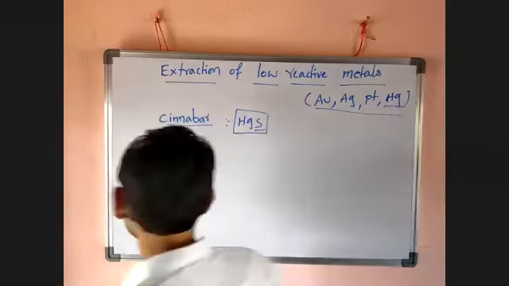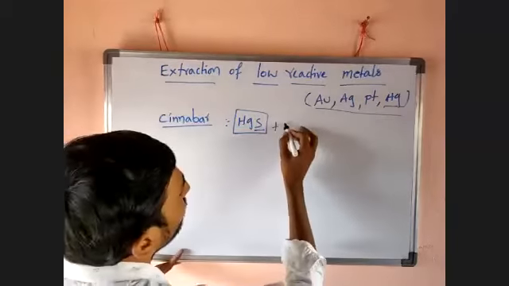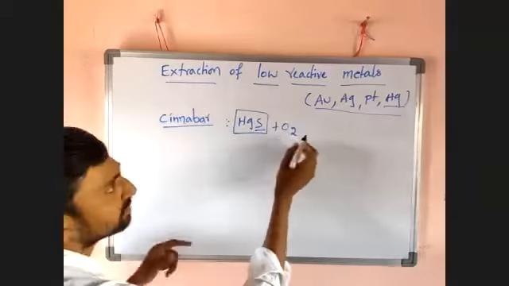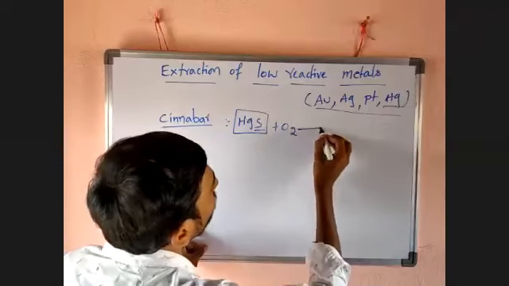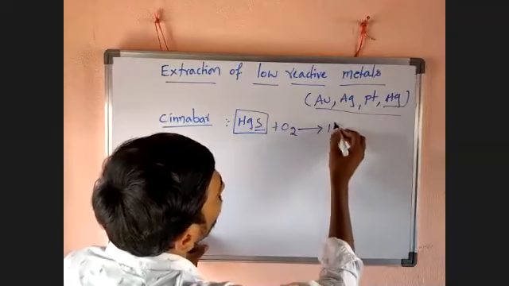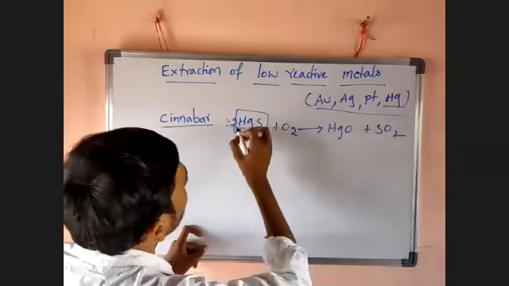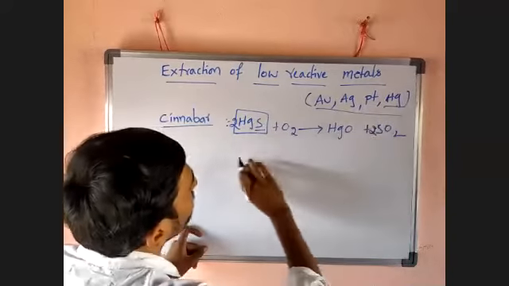That's why it can be heated in presence of air, that is nothing but oxygen. Now this mercuric sulfide is converted into mercuric oxide. The sulfur will get that oxygen and be eliminated in the form of SO2.